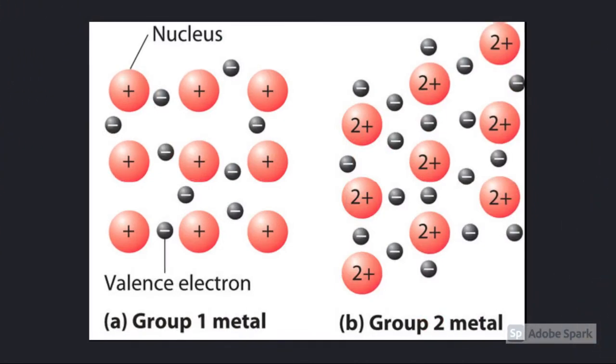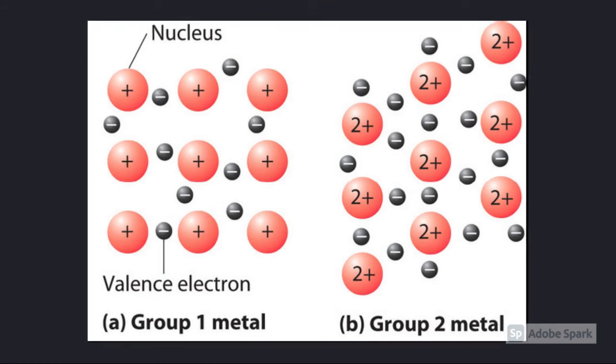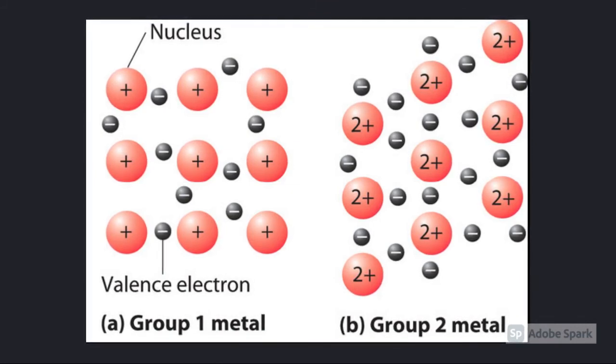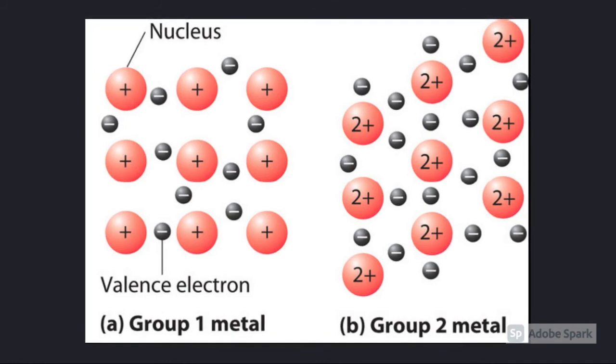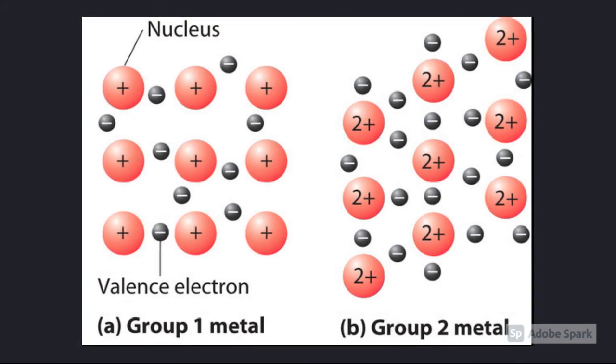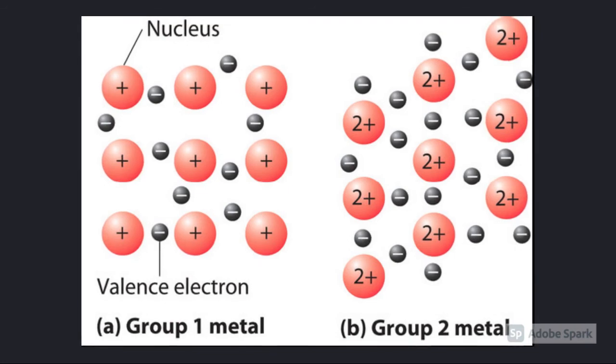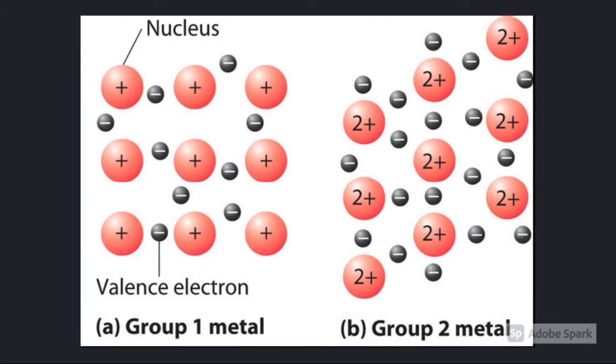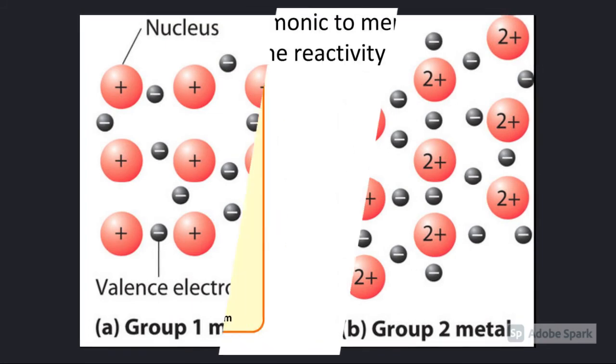So, to summarize, in the reactivity series, the most reactive elements are placed at the top and the least reactive elements are placed at the bottom. You should be able to use a reactivity series to predict whether a displacement reaction takes place or not. A more advanced idea for you to think about is that more reactive metals have a greater tendency to lose electrons and form positive ions than less reactive metals.